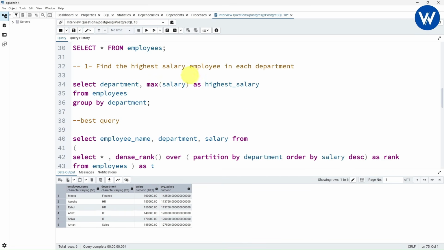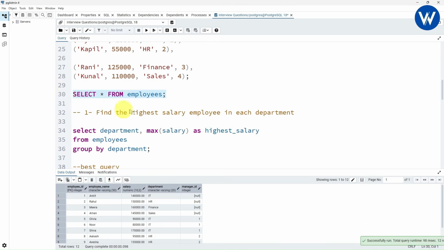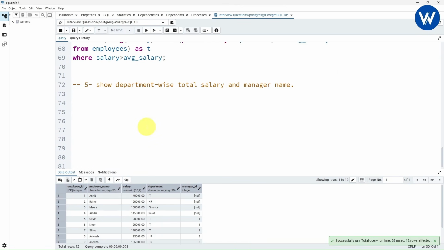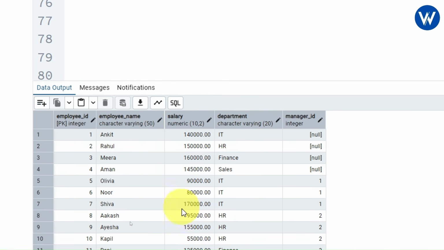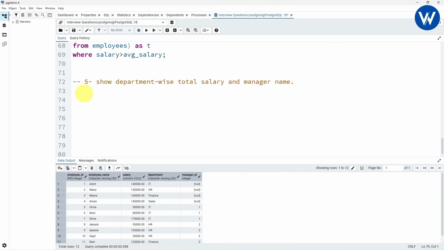Let me show you the table first. Employee table. Perfect. Now our task is to find the department wise total salary and the manager name. Now what we will be doing, we will take help of self join. We will create two tables, one will be the employee table and one will be the manager table, and just by taking help of two tables we can find the solution for this question.